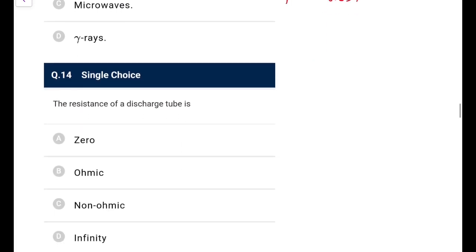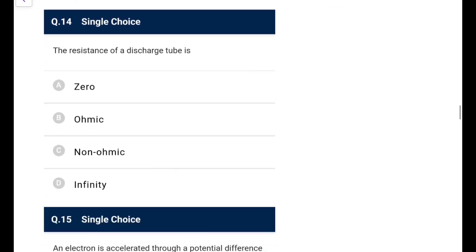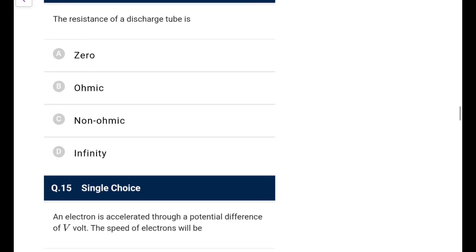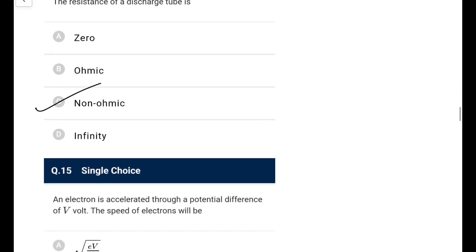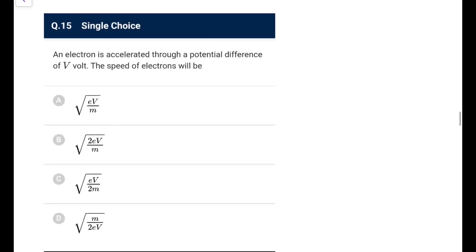Anything in the order of 0.1 angstrom to 100 angstrom, you take it in the X-rays, that would be the appropriate answer. The resistance of a discharge tube is, so now in a discharge tube you don't have conducting electrons like in a wire, so it is not going to be a linear one, it is a non-linear one, so better go with the non-ohmic one, where also you know that the VI curve for the photoelectric effect is not a straight line like Ohm's law.